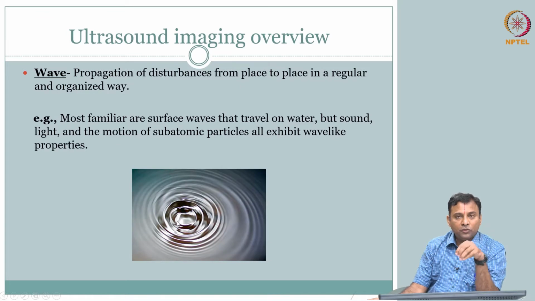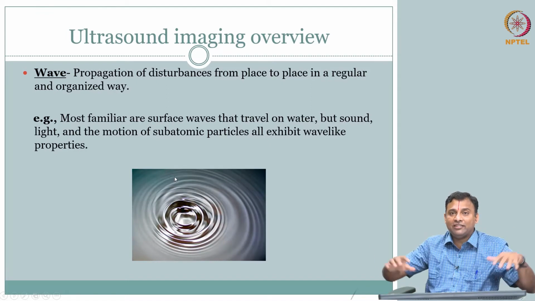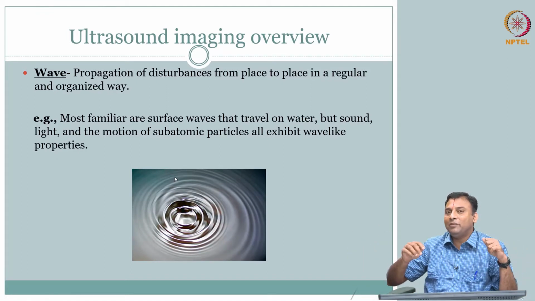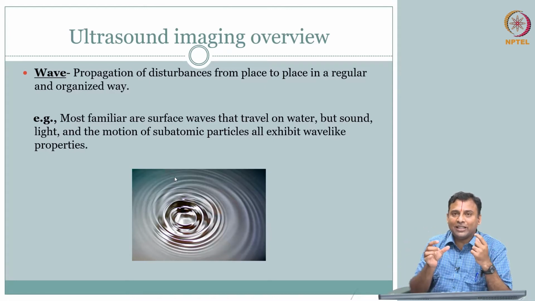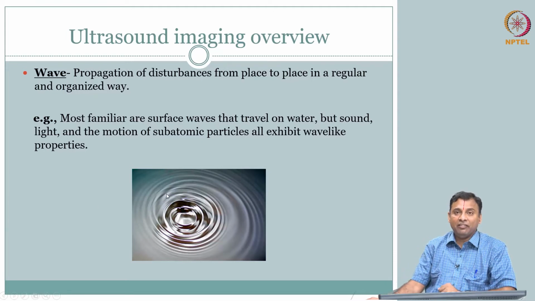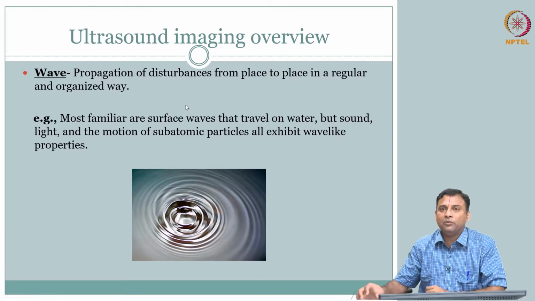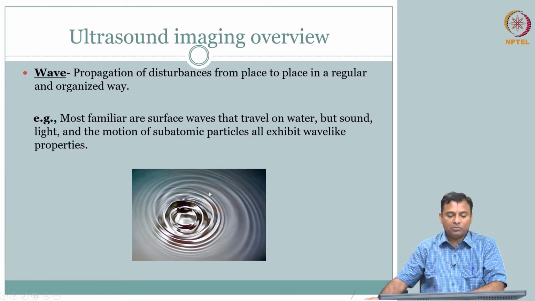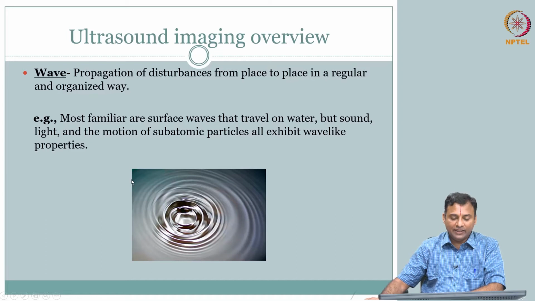You would have seen the wave, but we are engineers. What we will be able to do is write a mathematical equation and say I can communicate this wave in terms of this equation. That is why regular and organized helps us. Essentially it tells you that you can come up with a mathematical equation to describe this, but you know what a wave is. So let us jump in a little more.